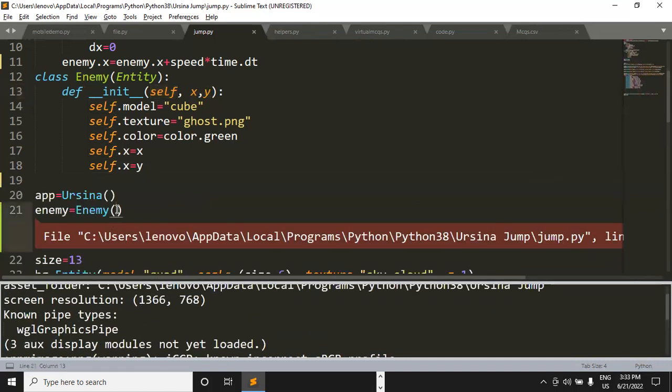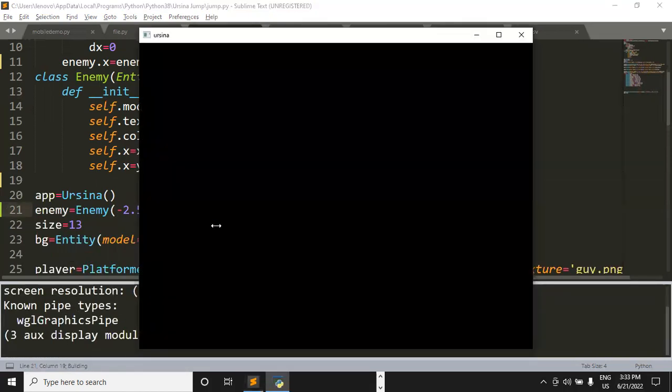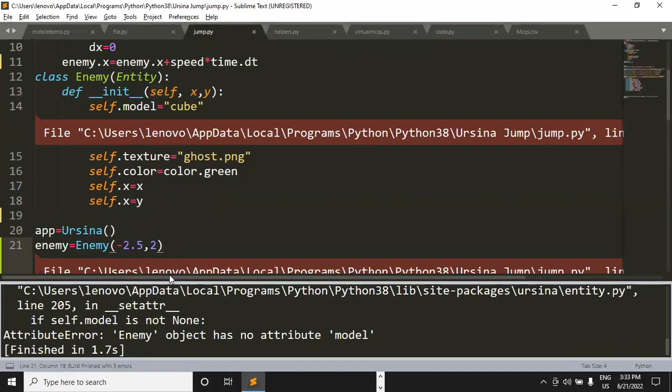Now let's pass a value for x and also for y. For x, let's make it minus 2.5, and for y, I'm passing 2. Saving the changes, running the code. Again, I am getting an error: Enemy object has no attribute model.